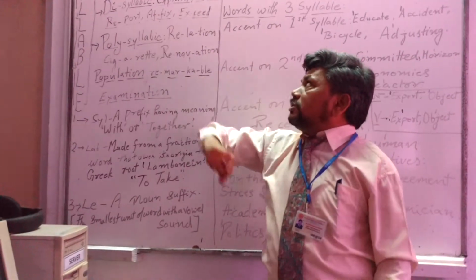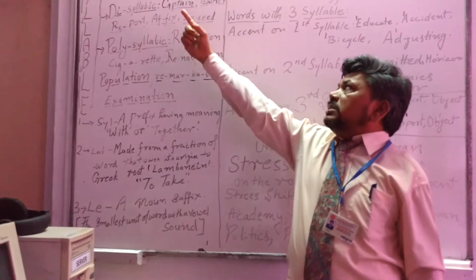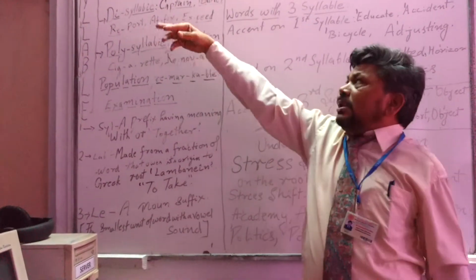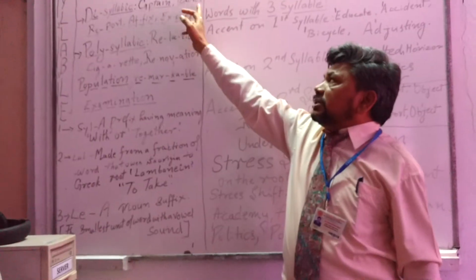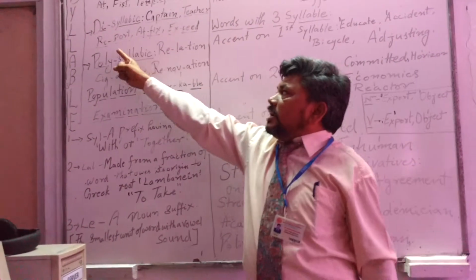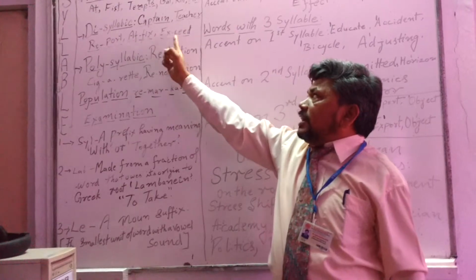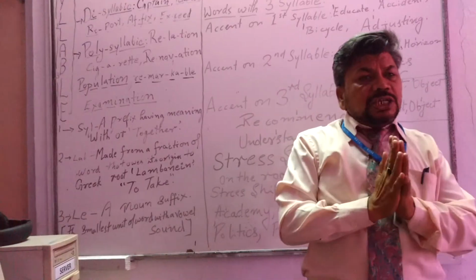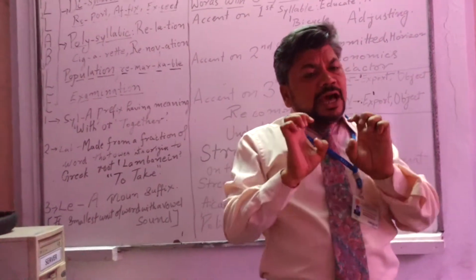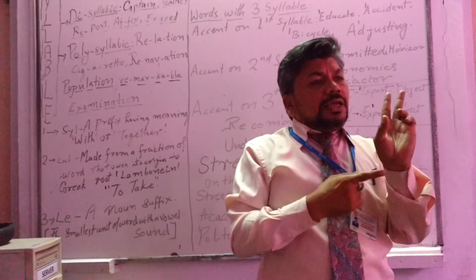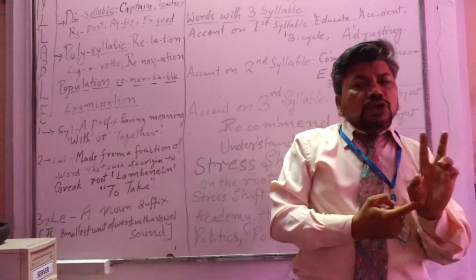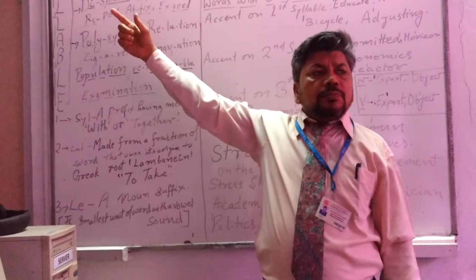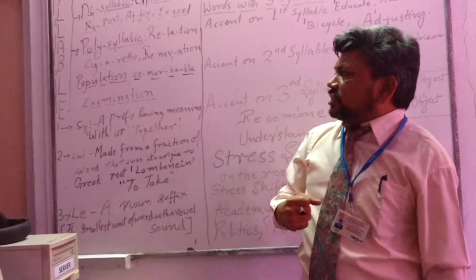Proceeding to the disyllabic terms, we will notice these are captain. Here cap is the first syllable and tain is the second. Teacher, tea plus cher. Then report, office, exceed, they are disyllabic constructions. By definition we can say that in a disyllabic word two syllables will be there, and two stands for di. So if a word has two syllables, it will be known as a disyllabic construction.